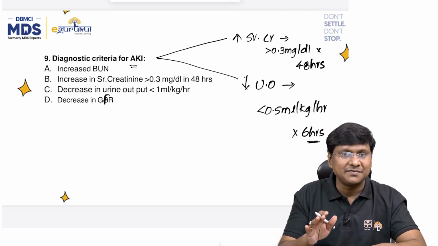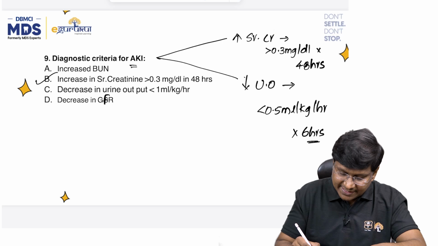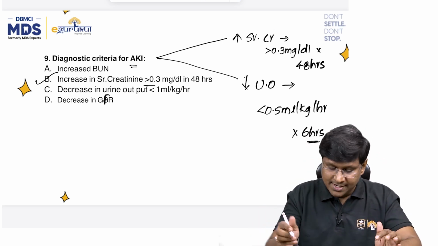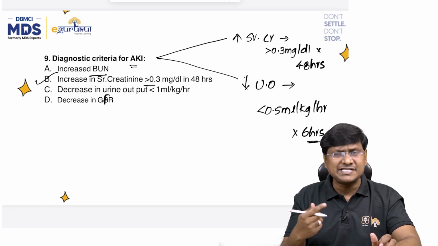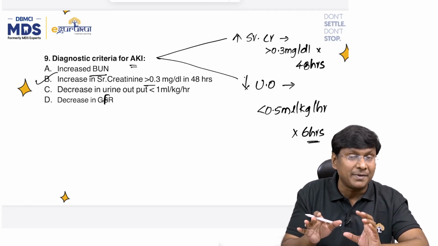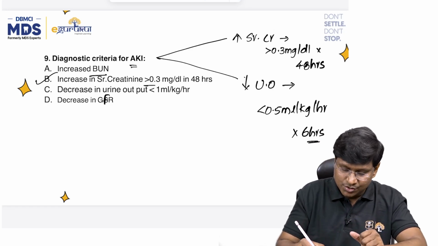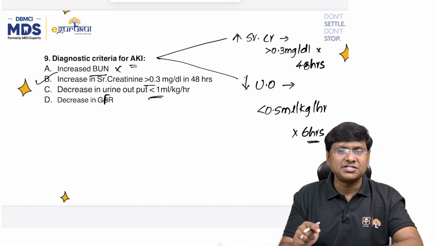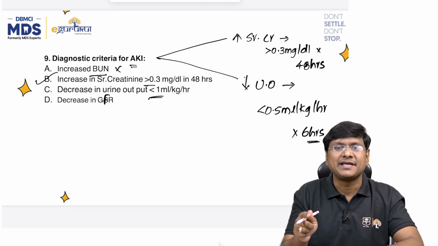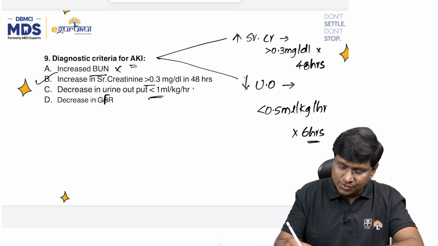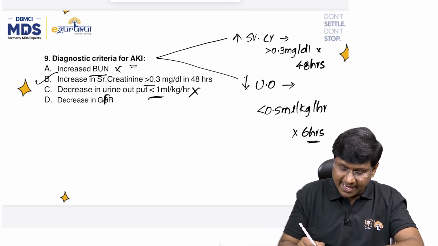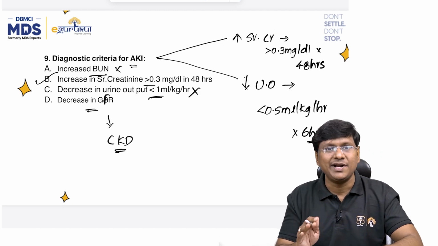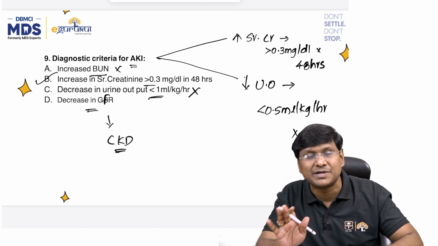So the diagnostic criteria for acute kidney injury is an increase in serum creatinine more than 0.3 milligrams per deciliter within 48 hours. What about increase in blood urea nitrogen? Yes, it can increase, but proper quantification is not given in the option, so the first option is ruled out. Decrease in urine output: how much should it be? Less than 0.5 ml per kg per hour for around 6 hours, so this is ruled out. And decrease in GFR is the criterion mainly for chronic kidney disease, but not for acute kidney injury.